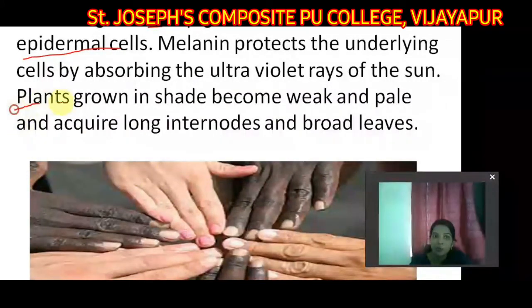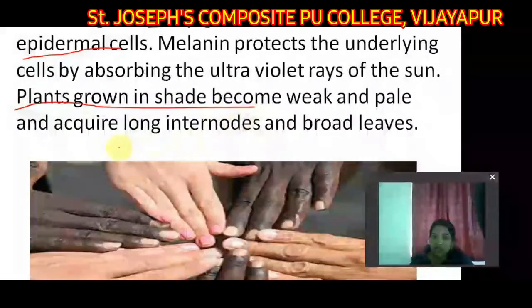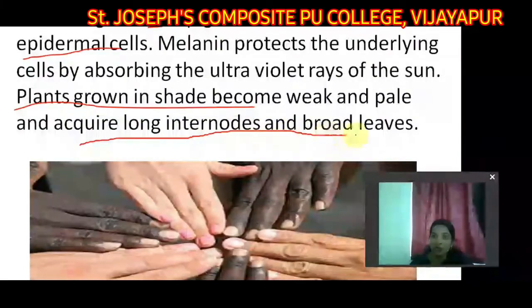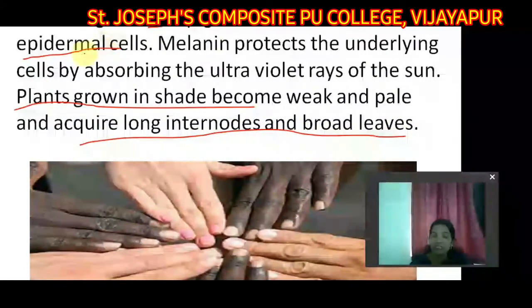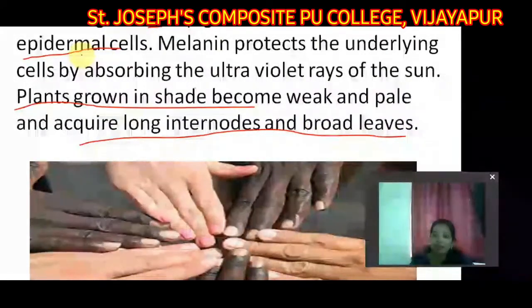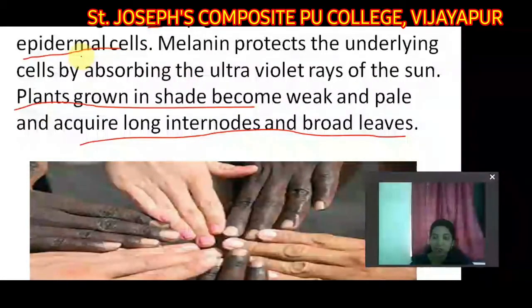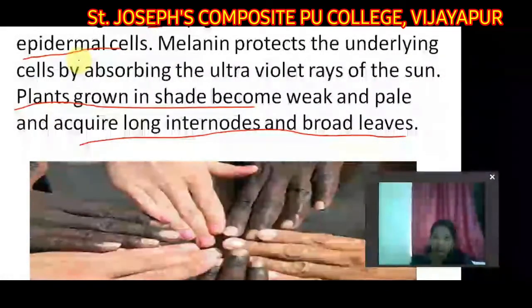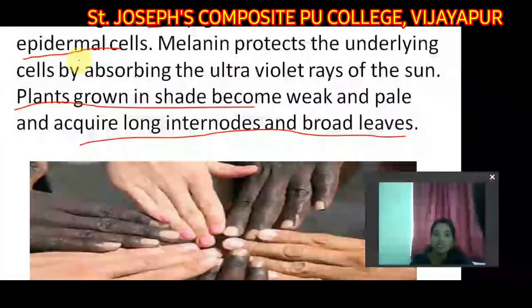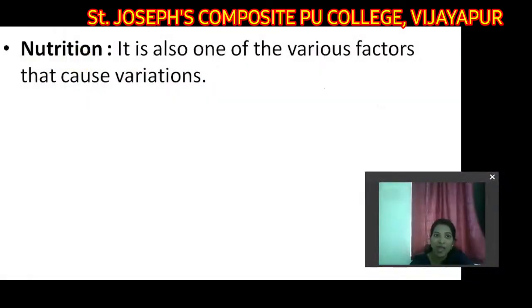Plants grown in shade become weak and pale and acquire long internodes and also broad leaves. So this is the second factor affecting variation, that is somatic variations. First one is environment, second one is light. Next, third one, habitat. It also affects the genetic makeup of individuals and also leads to variations. So the place, the way they are living, and the conditions and environmental positions, everything comes under habitat.